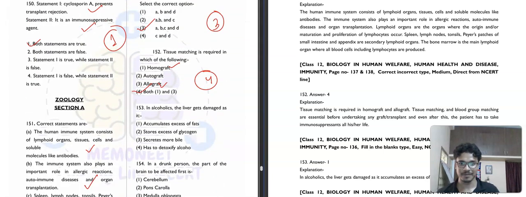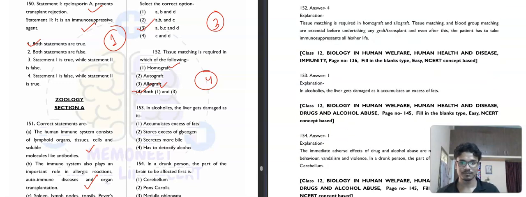Okay, question number 153. In alcoholics, the liver gets damaged as it accumulates excess of fat. Liver cirrhosis, correct. Okay, stores excess of glycogen, no. Secretes more bile, to detoxify alcohol.